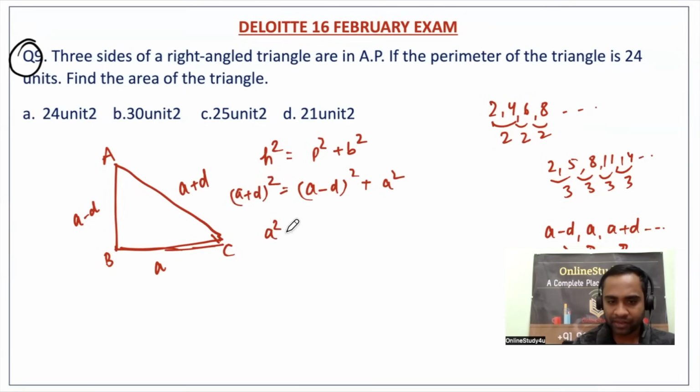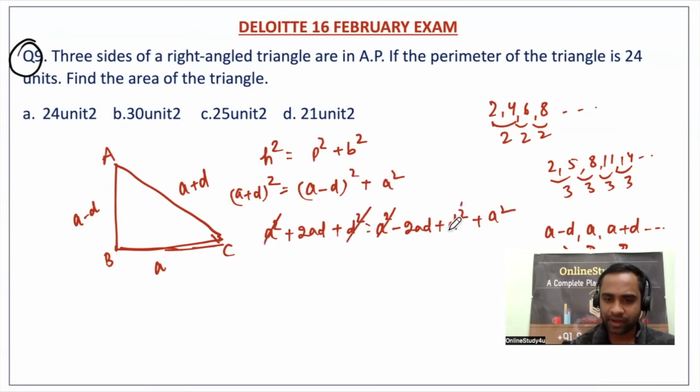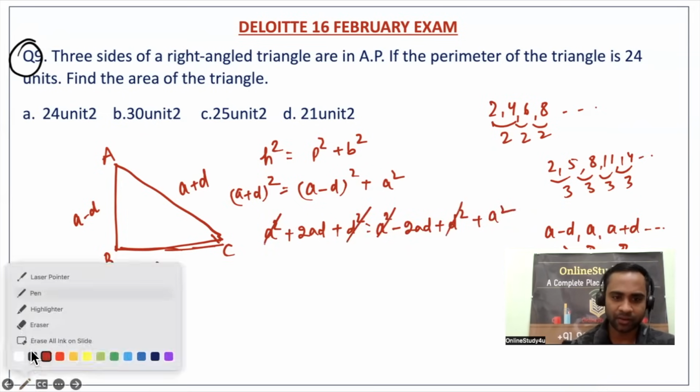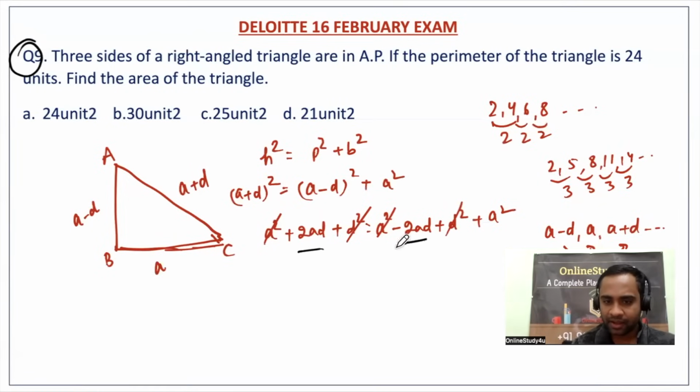So a square plus 2ad plus d square is equal to a square minus 2ad plus d square plus a square. The a square and d square get cancelled. Then 2ad and 2ad, this side 4ad, and this side it will be a square. So a square minus 4ad is equal to 0. A common, so a minus 4d will be equal to 0.